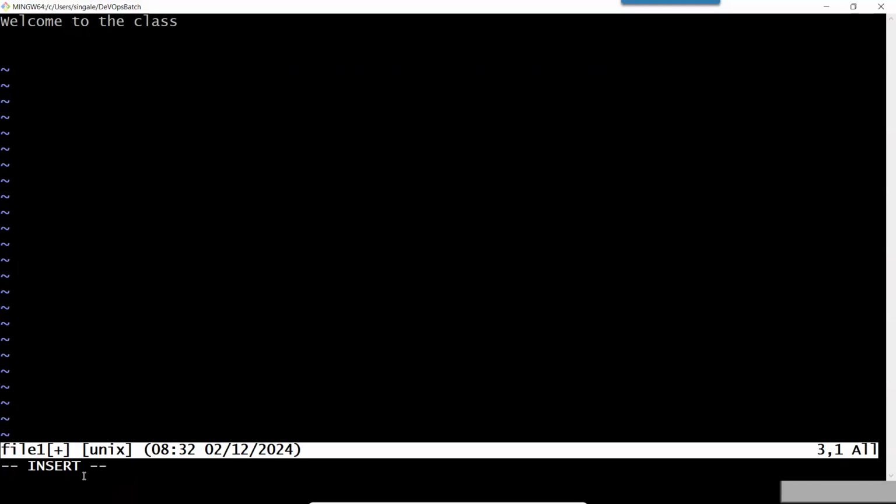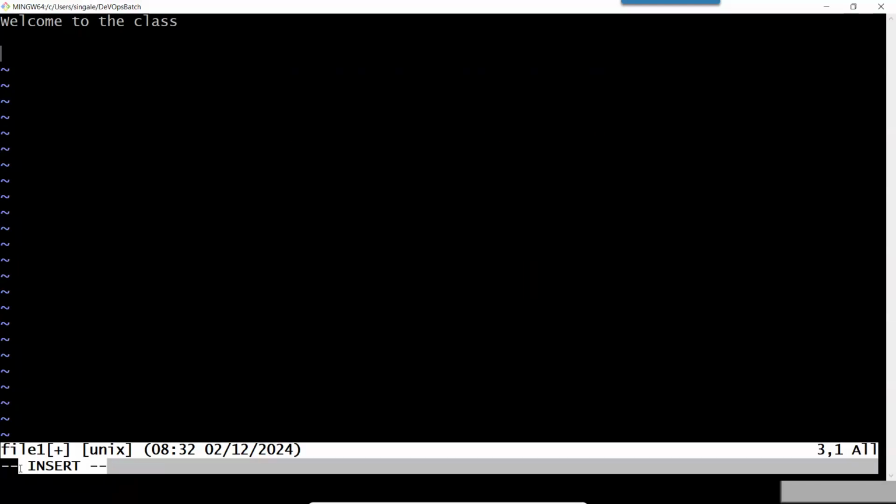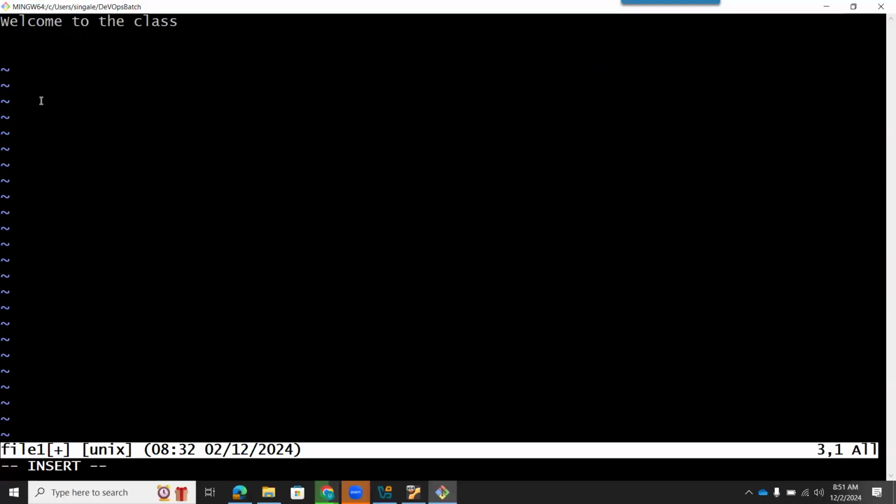Okay. So here you can see at the bottom, there is an insert mode. As soon as I press the escape button, this disappears. And if I want to go back, I can press insert again, and it will appear. So if I type, I just type morning batch and I want to save this.